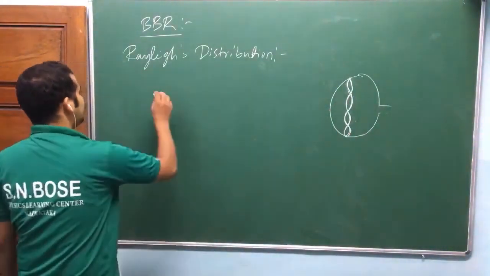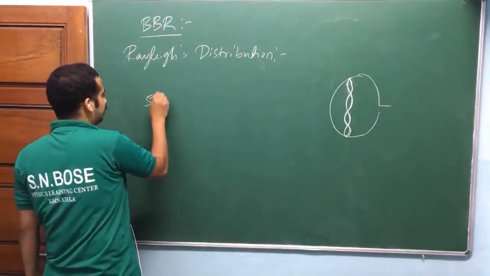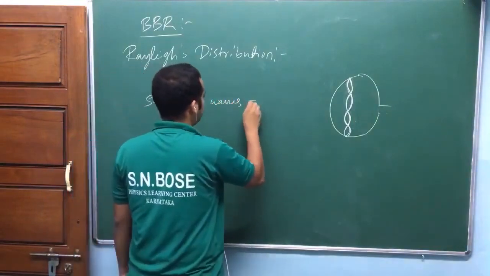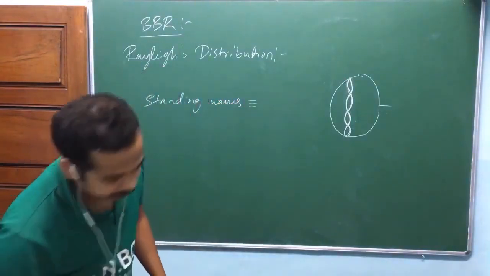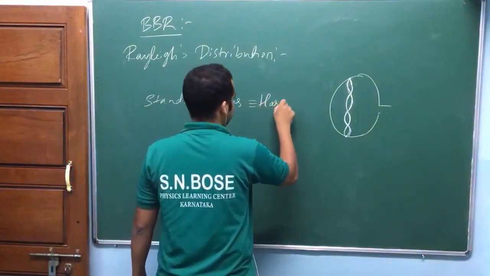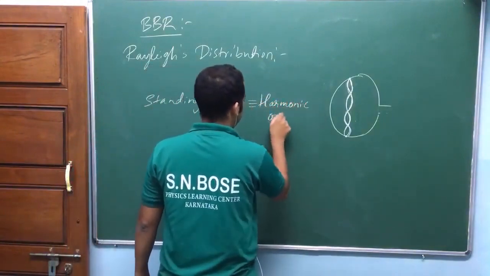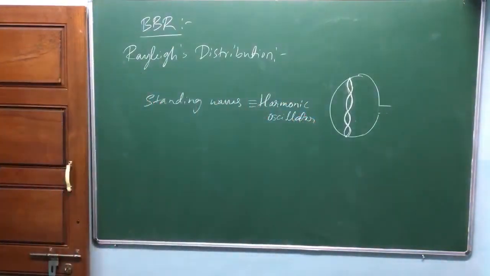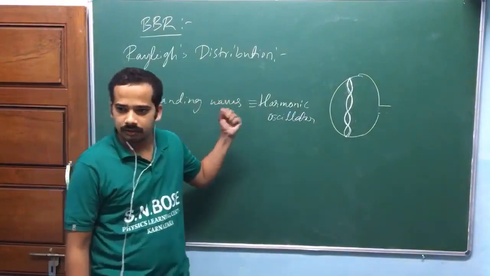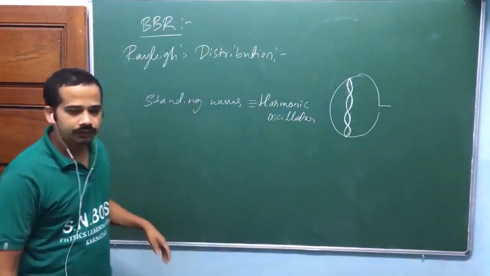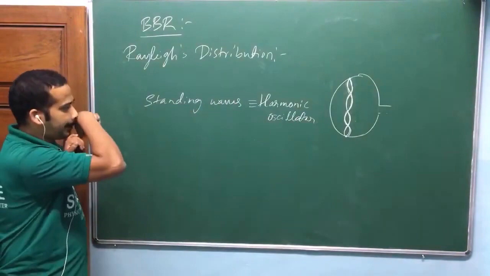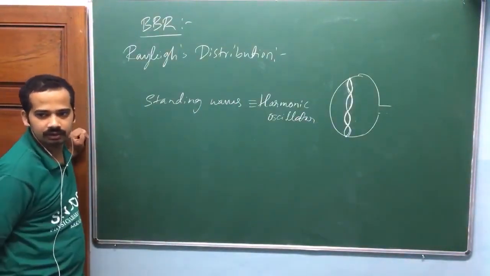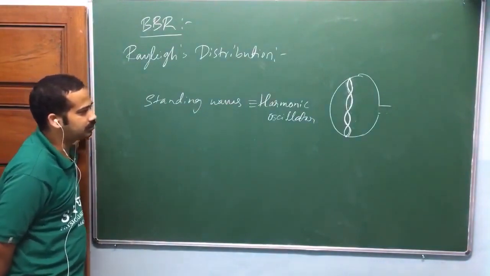One more thing he took, which is quite a drastic assumption: standing waves are equivalent to harmonic oscillators. It is quite a strange concept, but if you have seen field quantization, which I tried to explain, this assumption is not that bad.